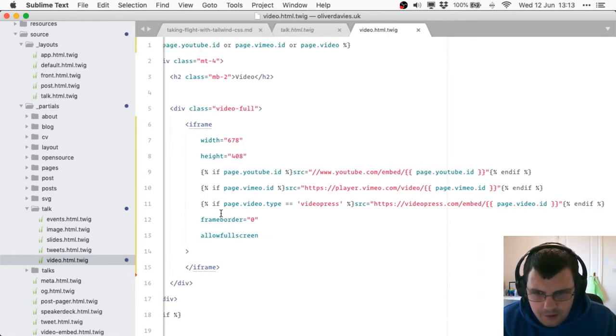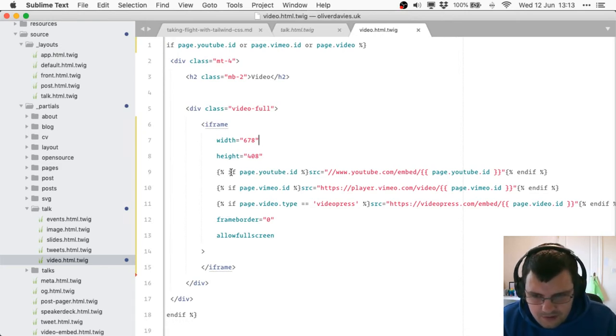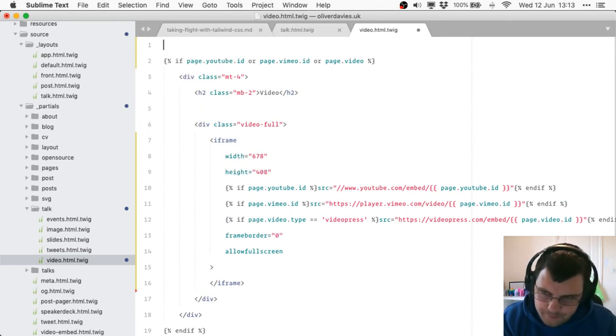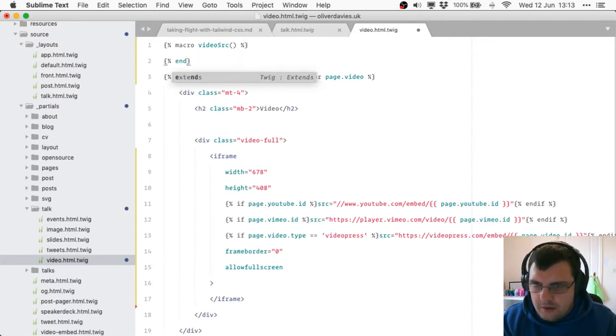We've only got one iframe now, but we still have all these if statements within here, which is still not ideal. What I think I'd like to be able to do is use a macro, which I always need to remember how to do. So video source, I think it's like this, source. And this will be a nice place just to contain this bit of logic and make this a little bit easier.